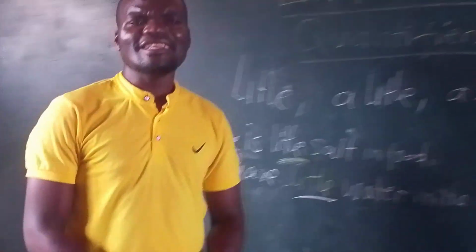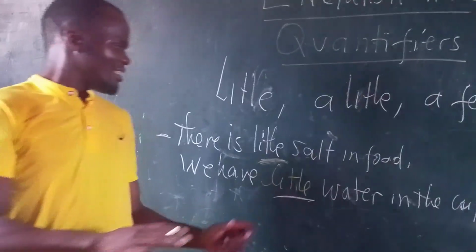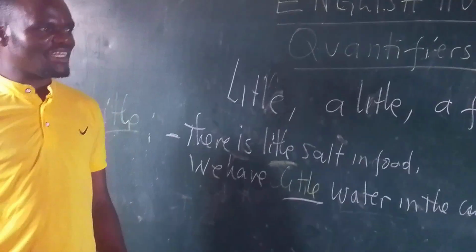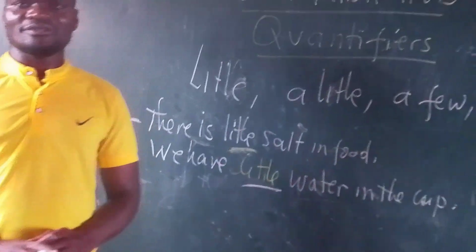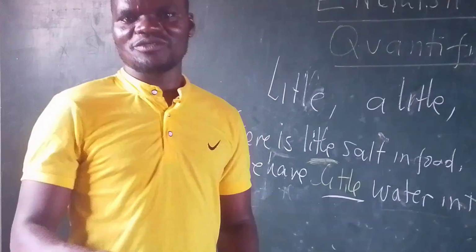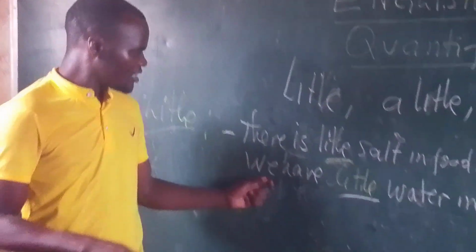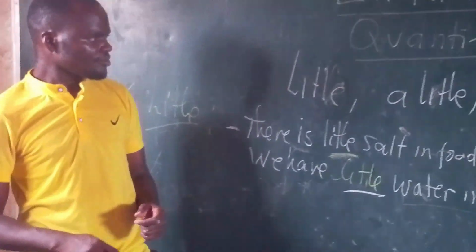Simply, the amount of water is very, very little. Clear? That water is very little, so it is of no use, though there is some, but very little. We have little water in the cup, right?